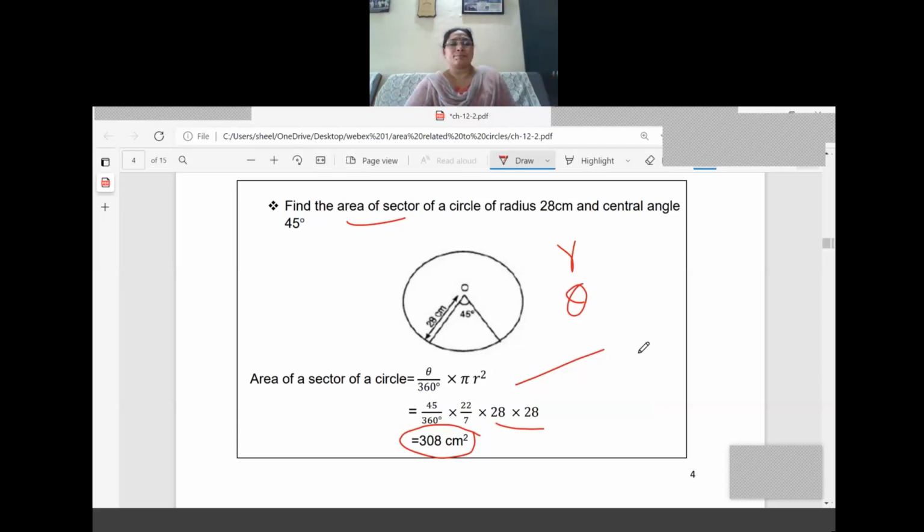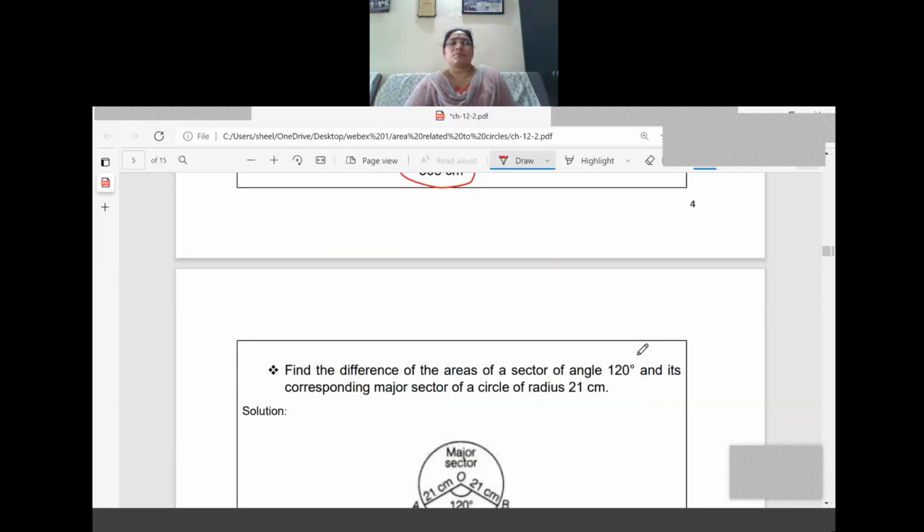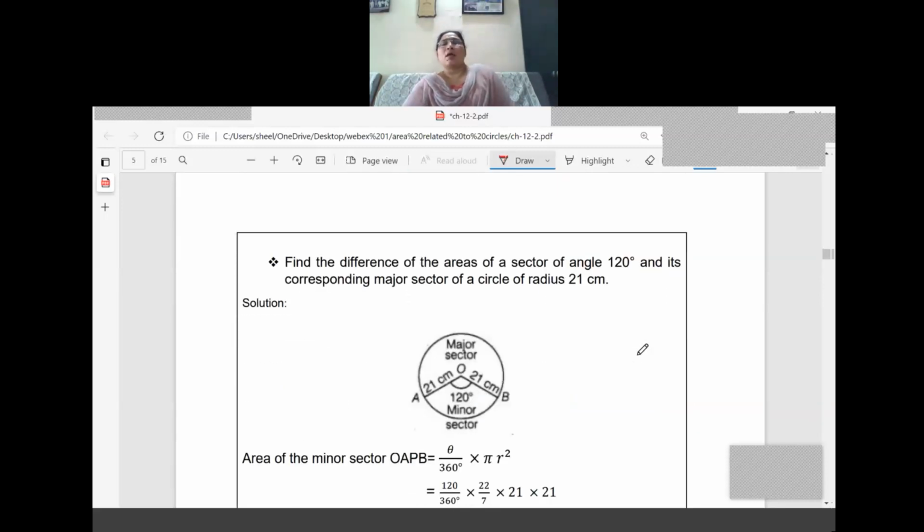One more question. Find the difference of the areas of the sector where angle equals 120 degree and its corresponding major sector of a circle of radius 21 centimeter. So here, the angle of the sector is 120 degree and the radius of the circle is given, that is 21 centimeter. Radius will not change. So what is the R value here? 21. What is the theta value here? 120 degree.